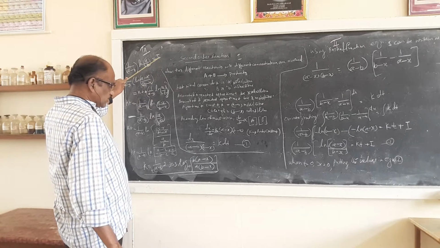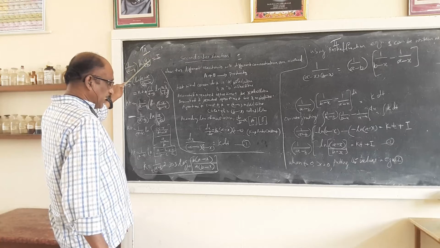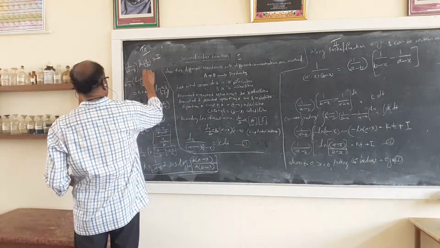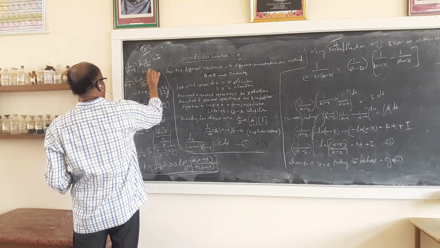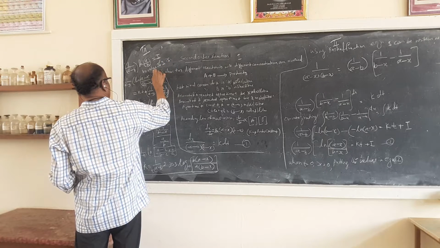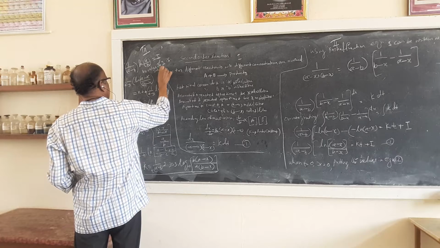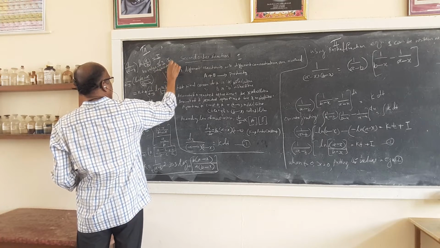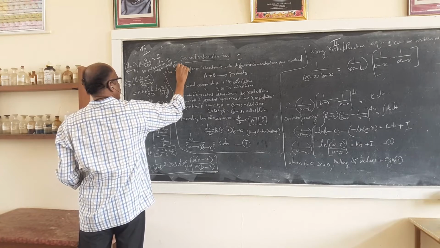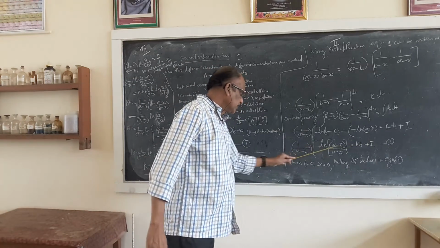So this integration constant, this value of I, you have to put into equation number 2. So I will write here: the value of I is substituted in equation number 2. See, the I value has come, take the I value and put it here.